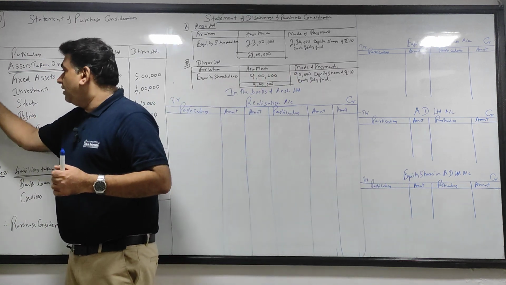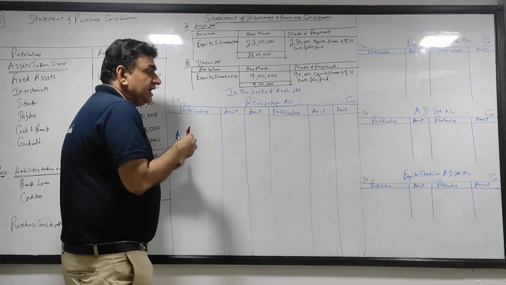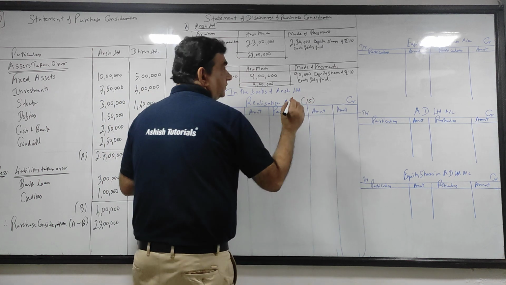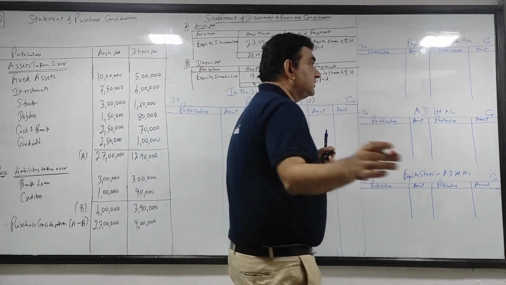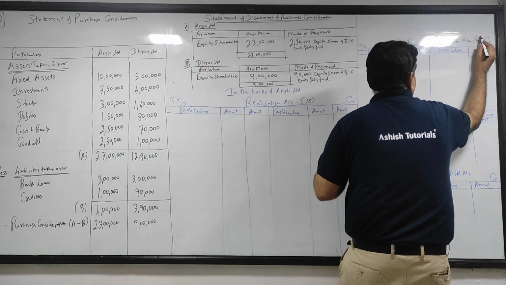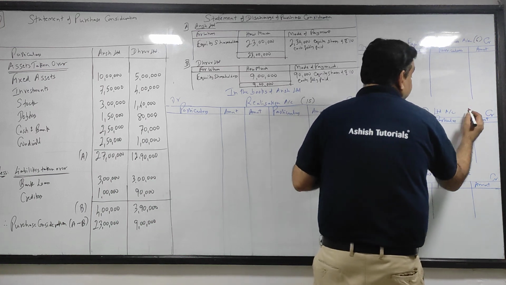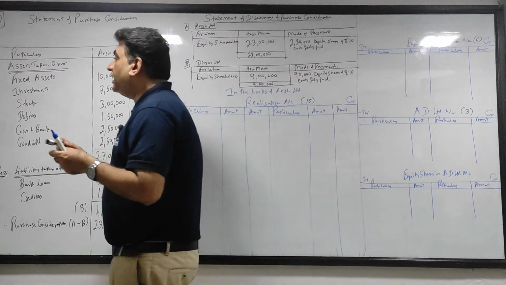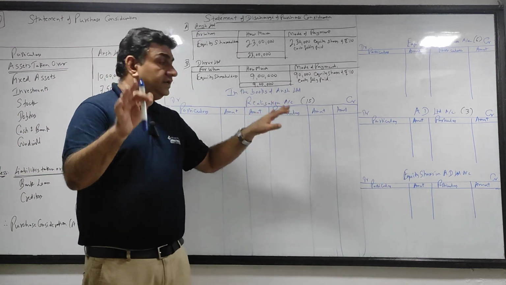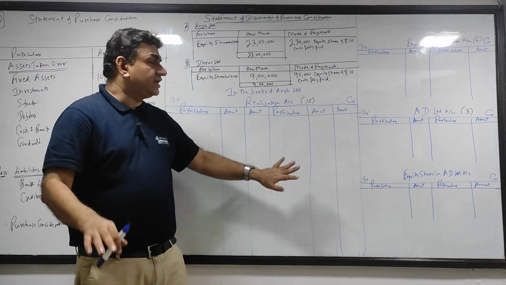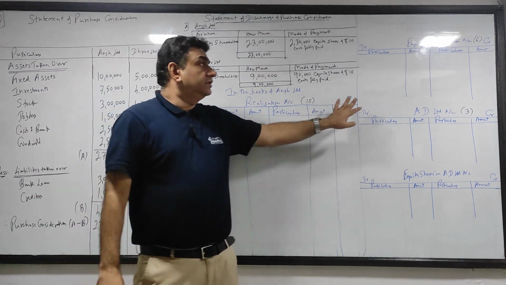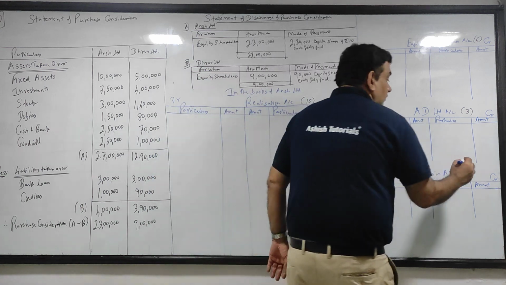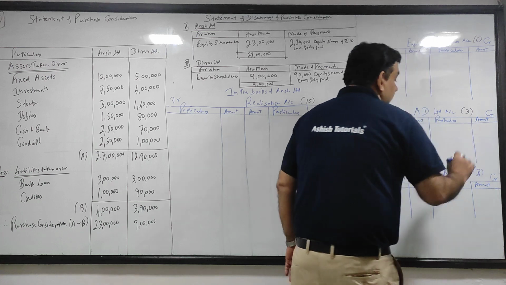How many lines for each? I'll put it in brackets. Realization, you all keep around 12 to 15 lines. So keep 15 lines. Equity shareholders keep around 6 lines. AD Ltd and equity shares in AD Ltd keep around 3 lines. Okay, I'll repeat. Realization around 15 lines, it may be 12 lines, but on the safe side keep 15 lines. Equity shareholder 6 and the remaining 2 of 3 lines.